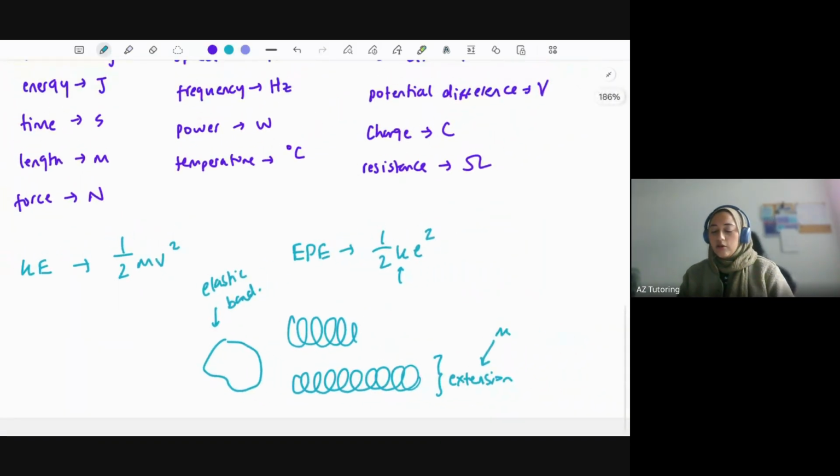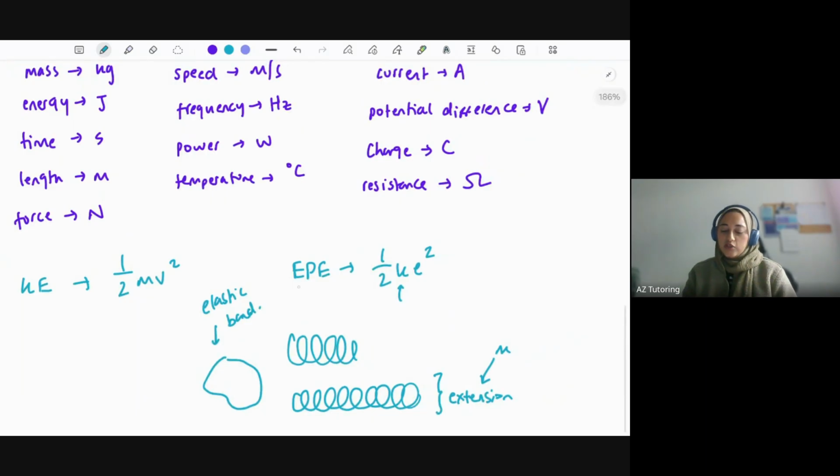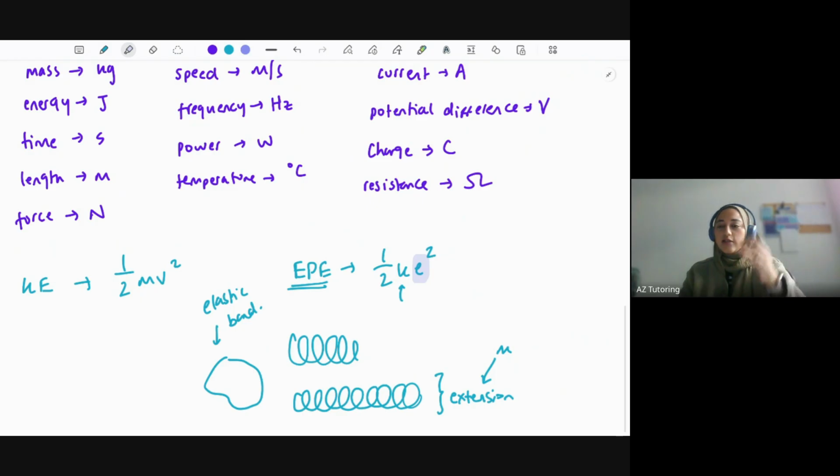So depending on what you're looking at for elastic potential energy, each elastic model will have a different spring constant. Okay, so again, we can look at the factors. If I increase the extension, so the more I stretch it, then the more elastic potential energy it's got, which makes sense. If you stretch something a little bit and let go, compared to stretching something quite a lot and then letting go, the one that you've stretched by quite a lot would have more elastic potential energy, and it would smack a lot harder when you let go.